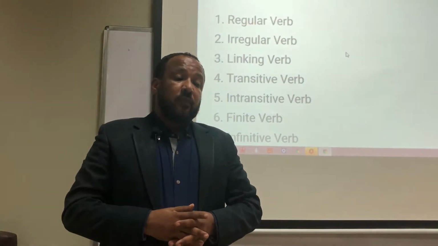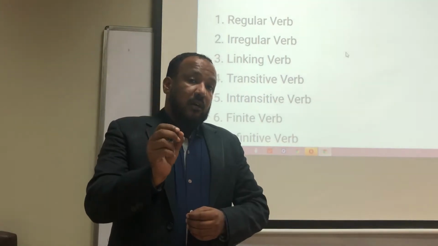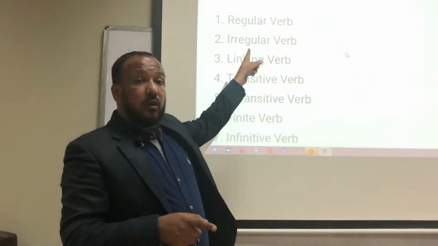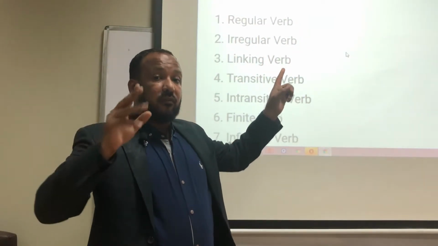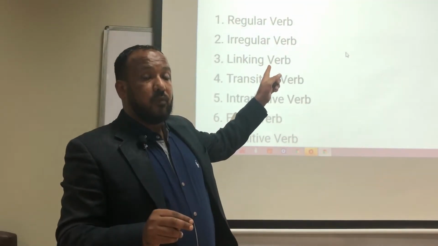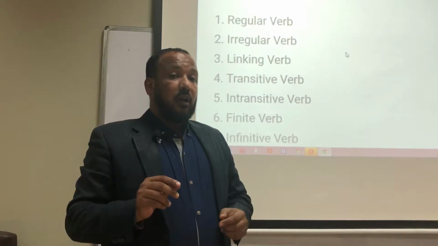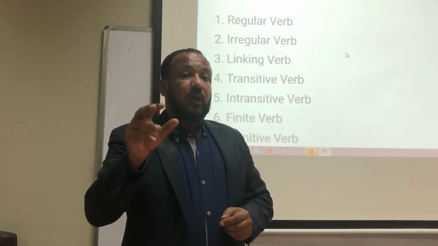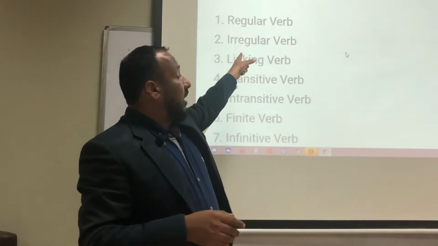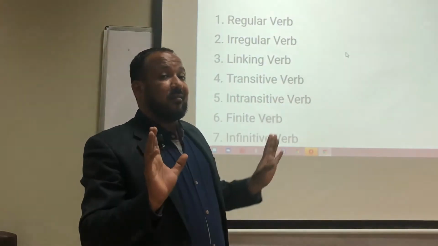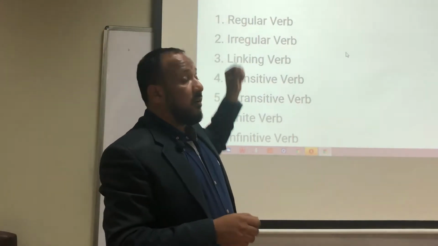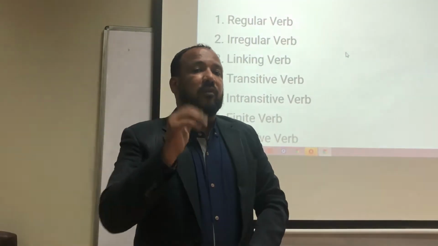Now, see, if I am going to give you 50 words from regular by adding d or ed, first, second and third form, and 50 words from the irregular, whom we call strong. Just one word: swim, swam, swam, ring, rang, rung, read, read, read. So, these 50 words are difficult to memorize, but if I ask you to memorize the 50 words of the regular category, it would be easy for you.